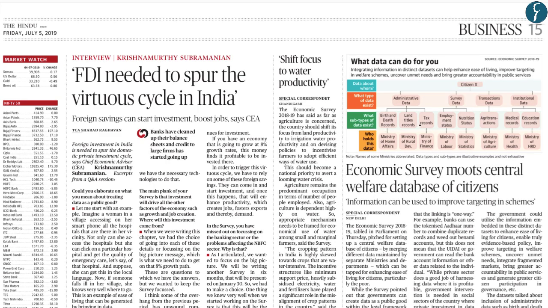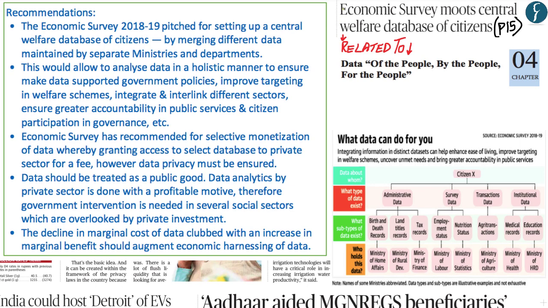Now the next article that we would be focusing upon has appeared on page 15. Now this article on page 15, which states that the economic survey boosts a central welfare database of citizens, is related to chapter 4 of the economic survey of 2018-19. Whereby the title of chapter 4 is Data of the People, by the People and for the People. Now this article highlights various recommendations which have been given out by the economic survey of 2018-19, whereby these recommendations are related to the usage of data. Now the first policy recommendation given out by the economic survey is that it has recommended setting up a central welfare database of citizens.